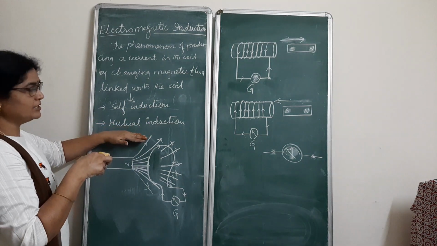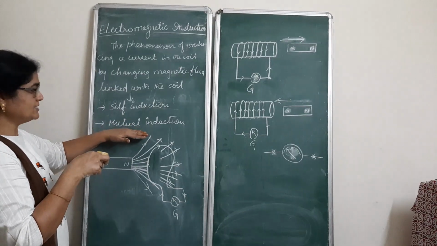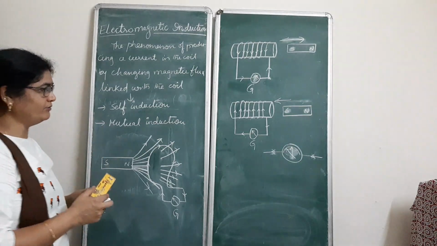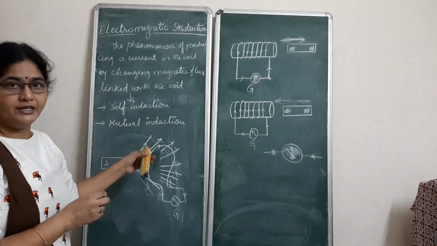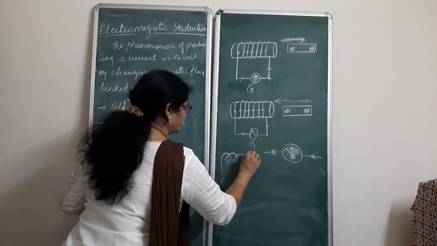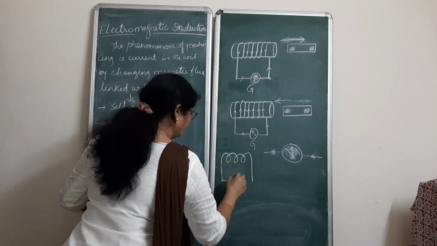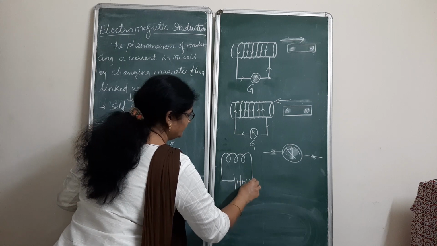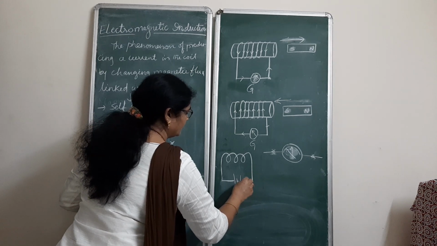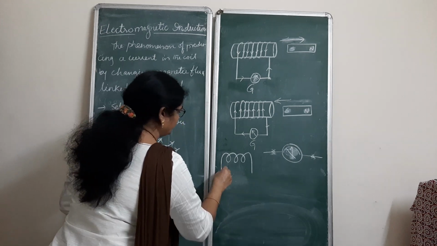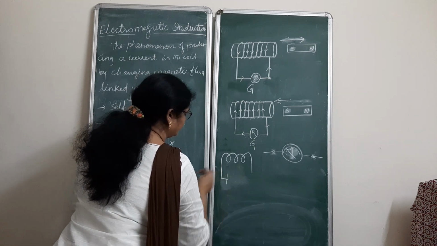Whereas coming to mutual induction, mutual is nothing but two, so there should be two coils. We can produce current by taking two coils kept close to each other. One coil is connected to a battery through a plug key or a rheostat.